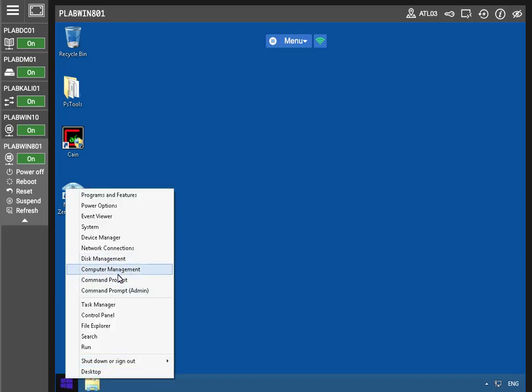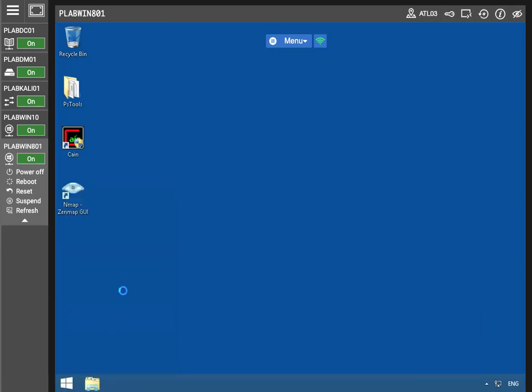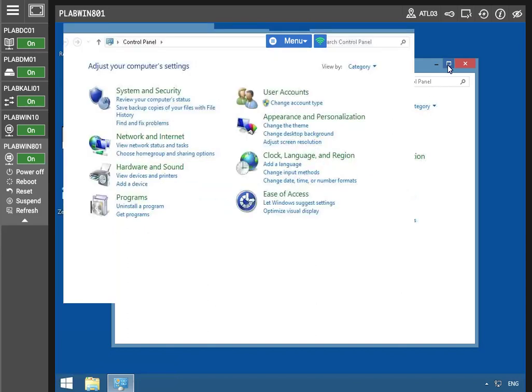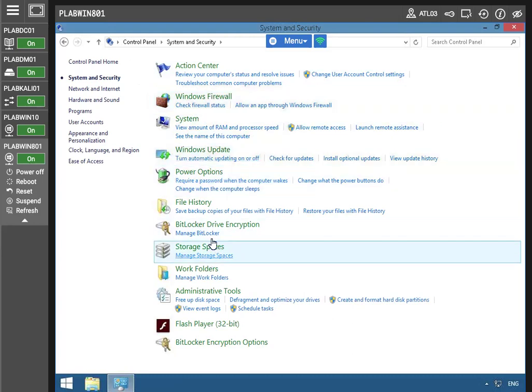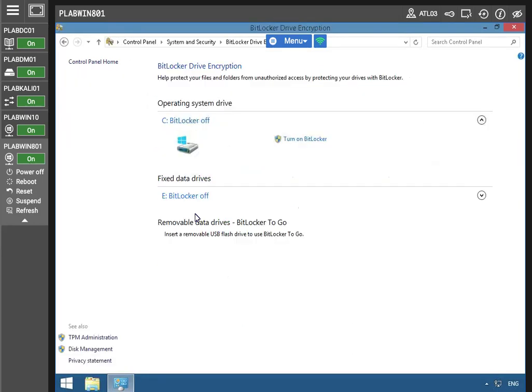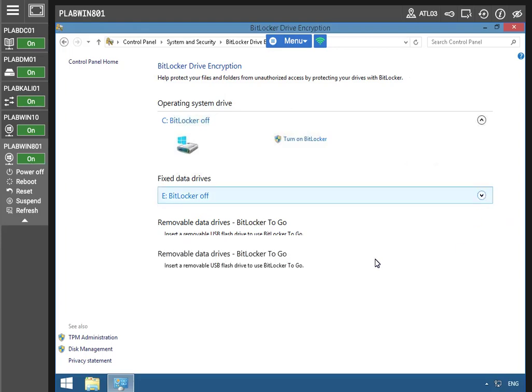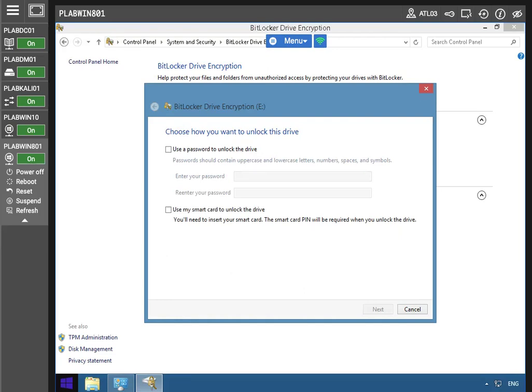Let's head to the Control Panel. What we're going to do is take a look at a few things for turning on BitLocker. So let's go here. Expand this. Come on, hurry up. And of course, we're going to turn on BitLocker. Then you're going to create a password, of course.